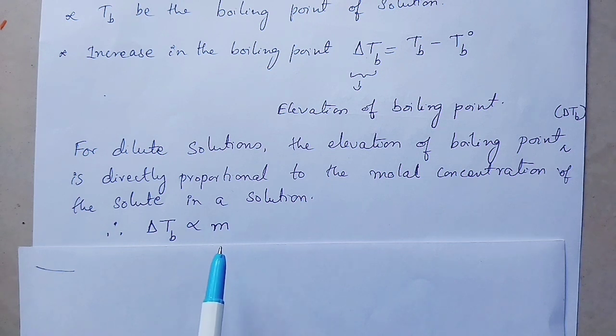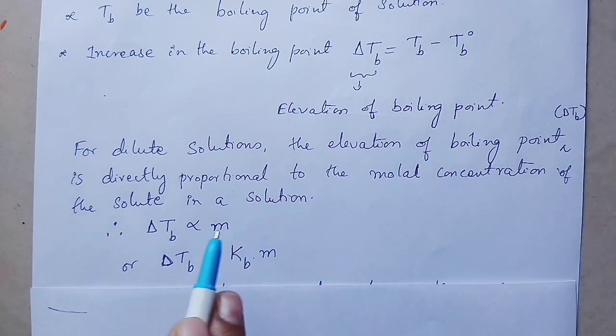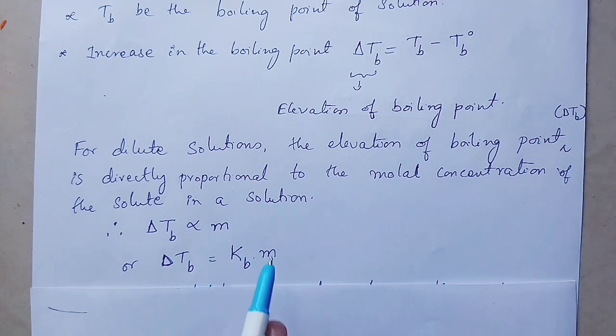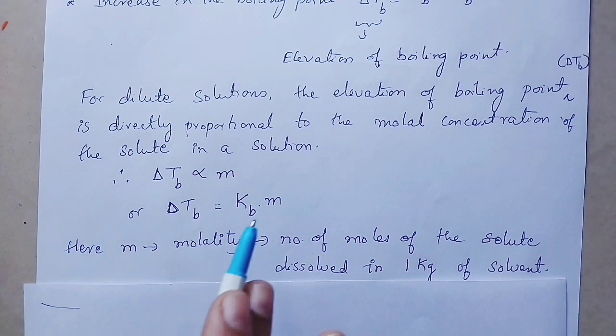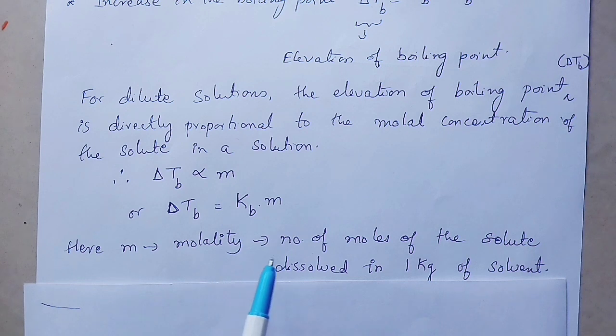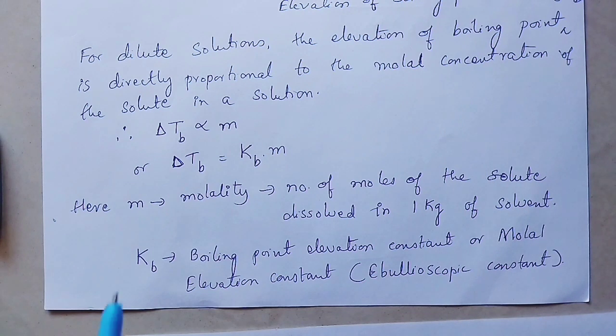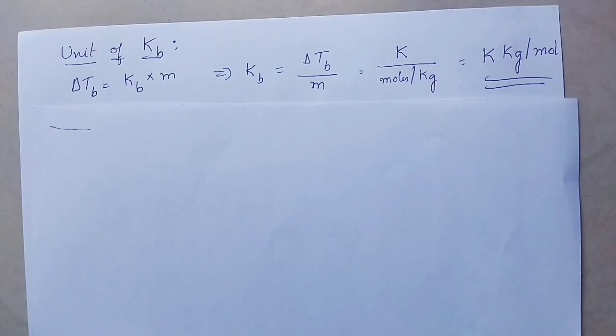Molality is the number of moles of solute dissolved in 1 kg of the solvent, as we discussed earlier. So this equation implies that delta TB is equal to Kb into m. So Kb is the proportionality constant here. I have written the same thing here. Small letter m refers to molality, which is number of moles of the solute dissolved in 1 kg of the solvent. And the proportionality constant Kb is called boiling point elevation constant or molal elevation constant, which is also called ebullioscopic constant.